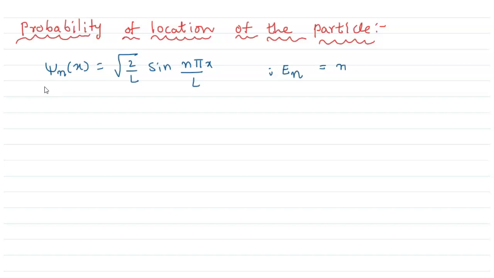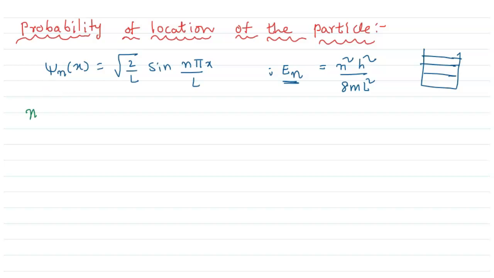That means En = n²h²/8mL². Here h is Planck's constant, m is the mass of the electron, and L is the length of the box. This equation tells us that the box has different energy states, that is, discrete energy levels, and in these discrete energy levels the electrons possess different energies.